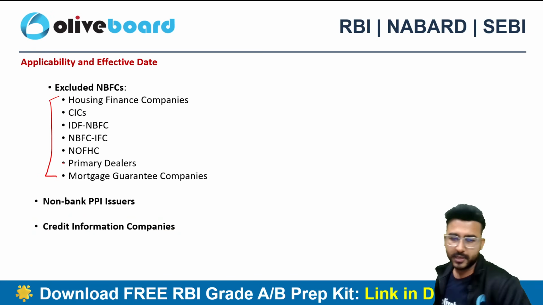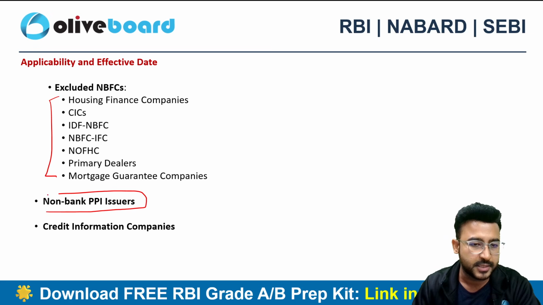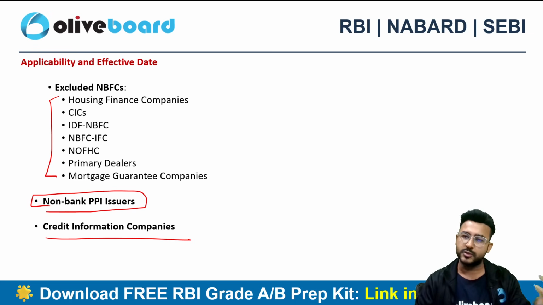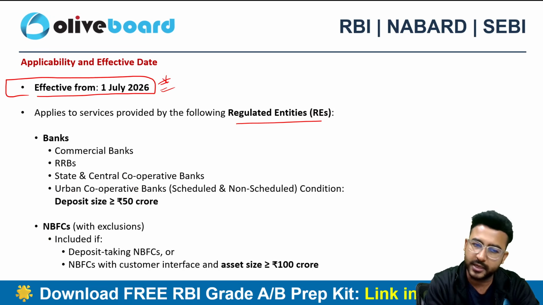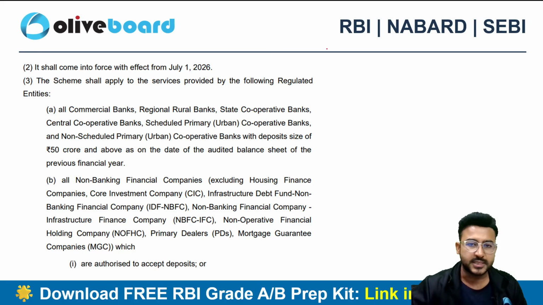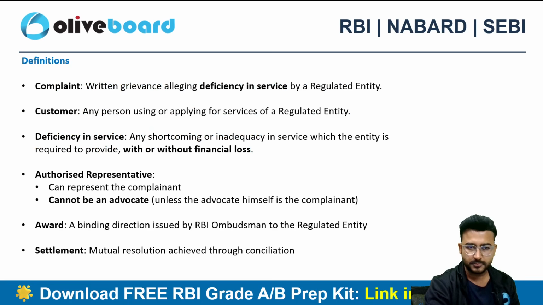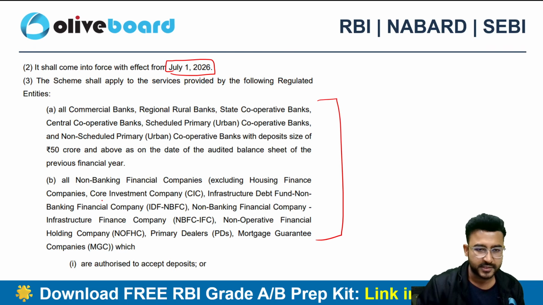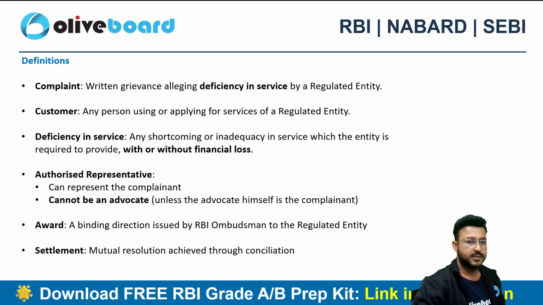Non-bank PPI issuers, prepaid payment instrument issuers, and credit information companies are also covered. So in the exclusion, some of the NBFCs are there, and the rest of the regulated entities are well covered by this scheme, right? You can check the applicability from the notification itself, and the date is 1st of July 2026. Core investment companies are excluded, but the credit information companies are included.